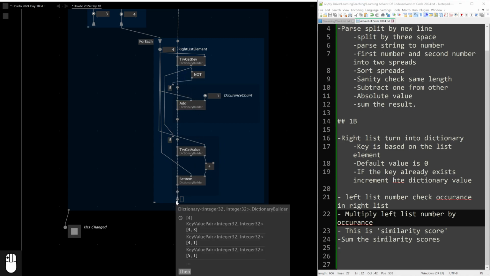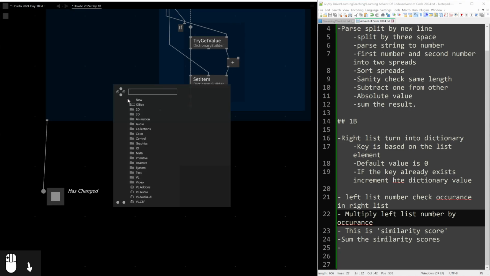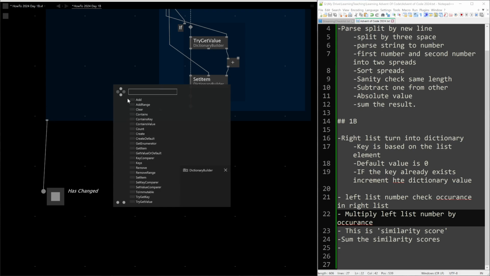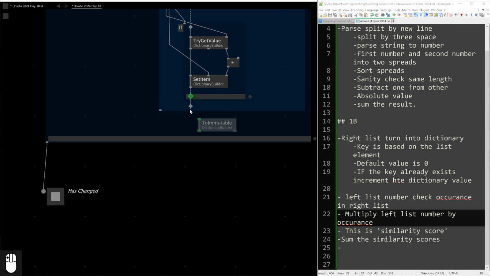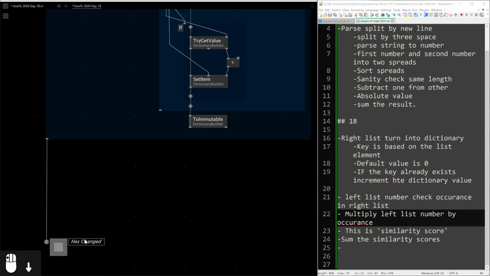So we've built now this dictionary. It's still a dictionary builder, which is a mutable type. What we'd like to do is make it immutable, so we use this ToImmutable, and now it's a regular dictionary instead of a dictionary builder.